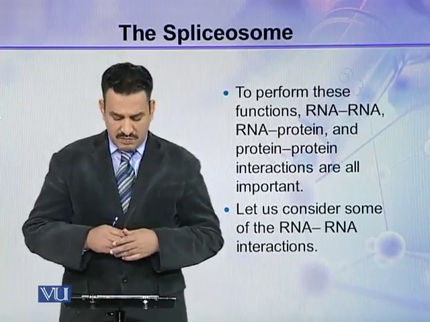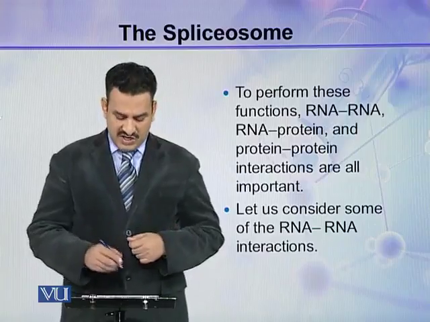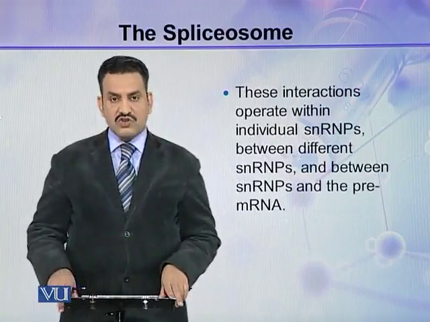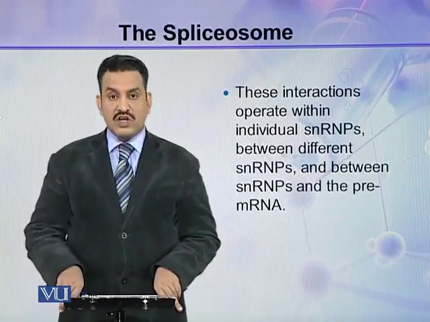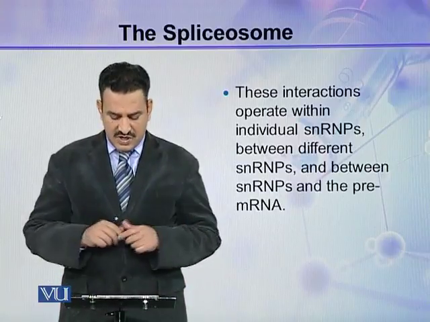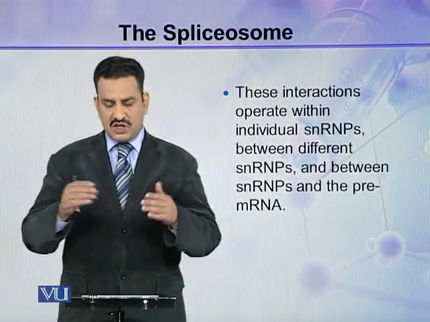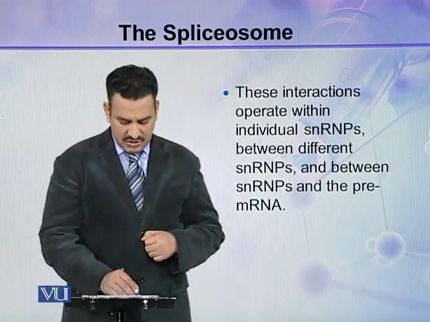Let us consider some RNA-RNA interactions which play a role in these reactions. These interactions operate within individual SNRPs, between different SNRPs, and between SNRPs and the pre-mRNA. So these are different types of interactions.